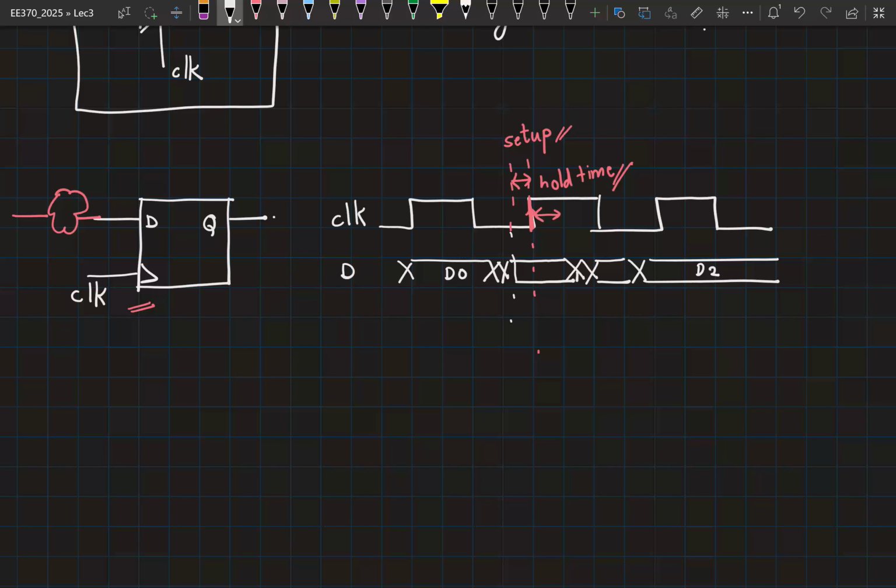Provided we keep the data steady during the setup and the hold time continuously, then this value D1 is correctly clocked to the output. Now, if your data fluctuates during this period, there is a very high chance that you are going to sample the incorrect value to the output.